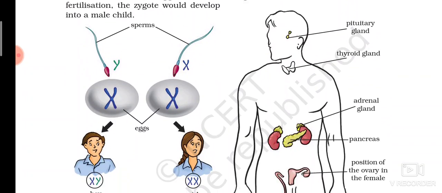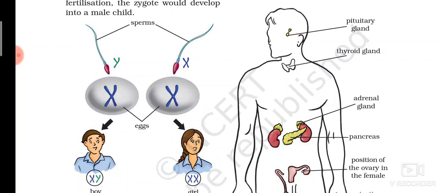See, I'll show you this figure. Either X or Y from the male and one X from the female will fuse to form a zygote. If X from the male is taken, then the zygote will have XX, X of the male and X of the female. So the resulting baby will be a female child.